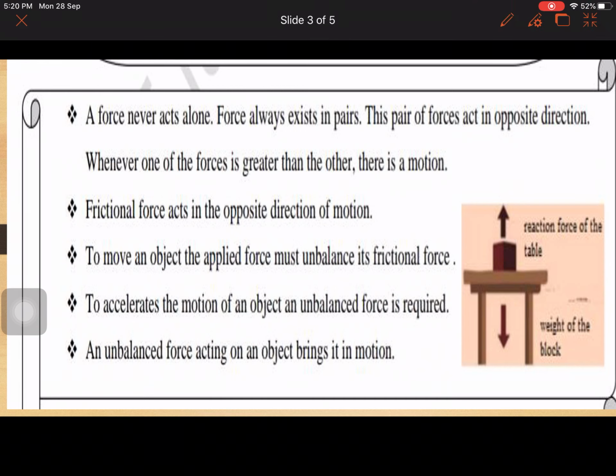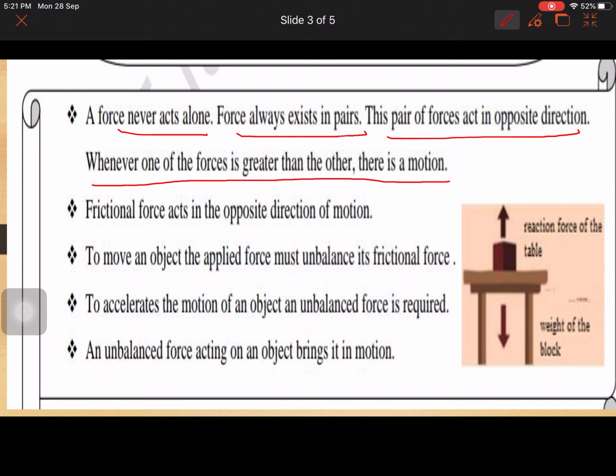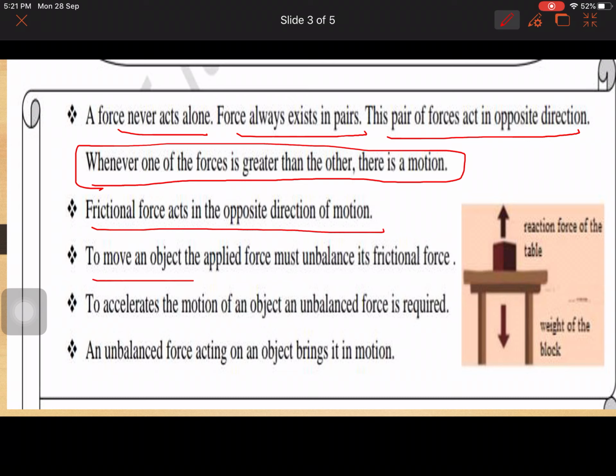Next is, a force never acts alone. Force always exists in pairs, and the pair of forces acts in opposite directions. This is very important, you have to learn this. Whenever one of the forces is greater than the other, there is a motion. That means force is never alone, it exists in pairs. That means frictional force acts in the opposite direction of motion. To move an object, the applied force must unbalance its frictional force.